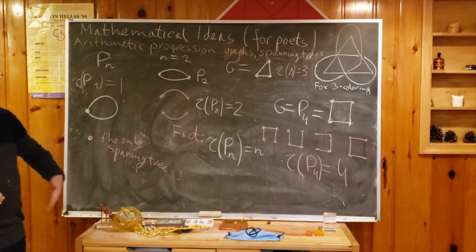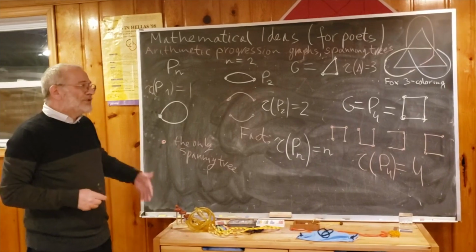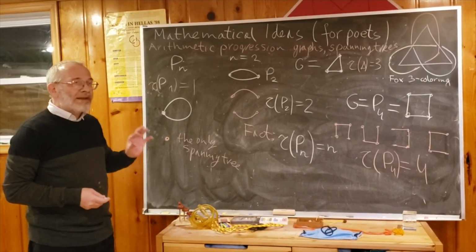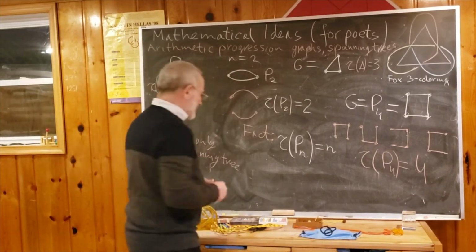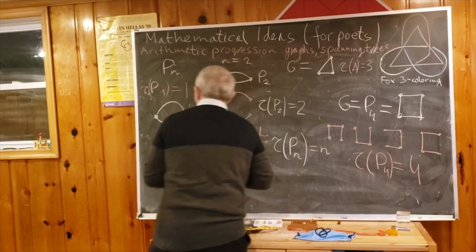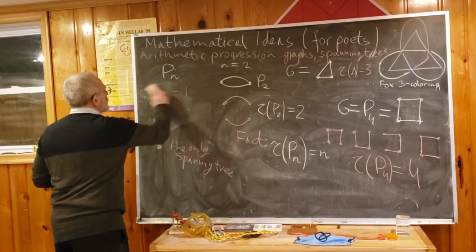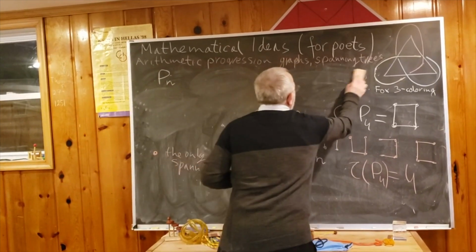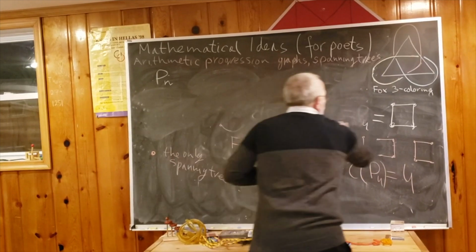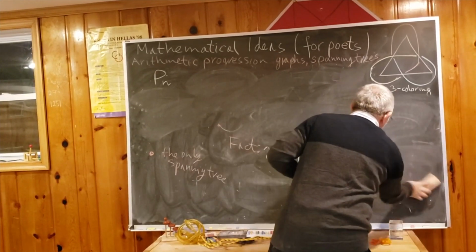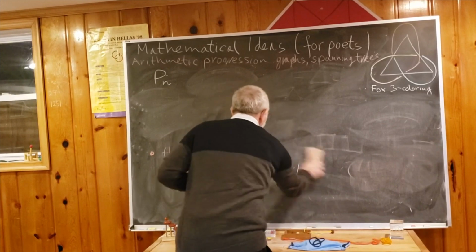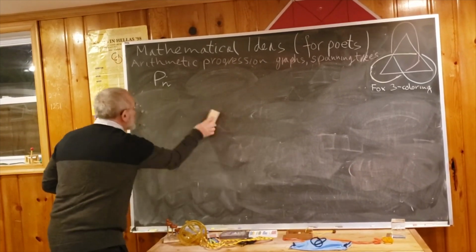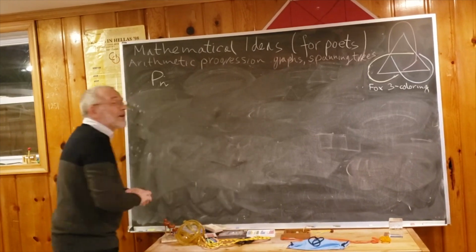So let's do an exercise slightly more difficult. Now I will consider a family of graphs where we double one edge. So let me erase this. We already considered this graph.